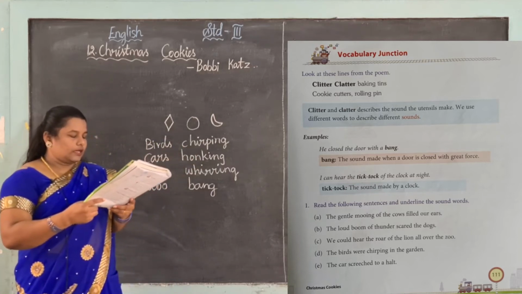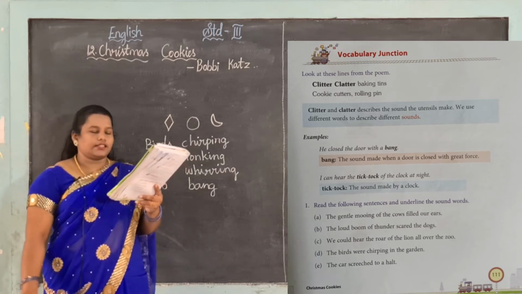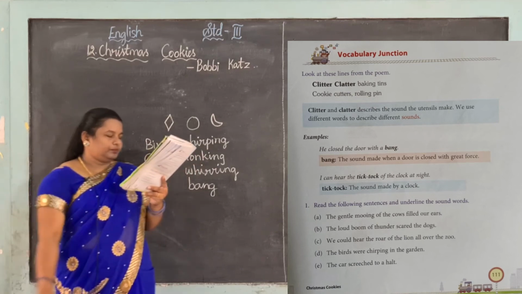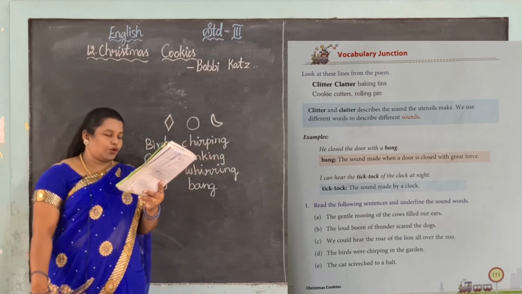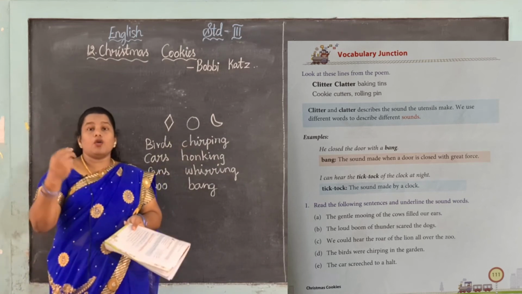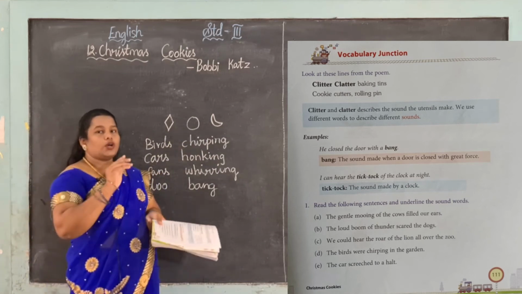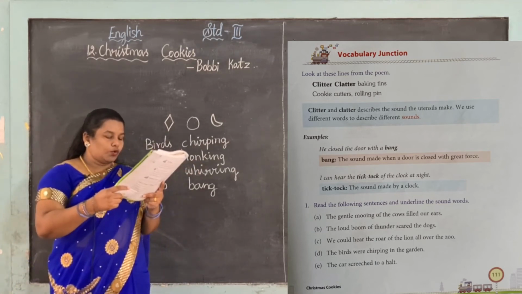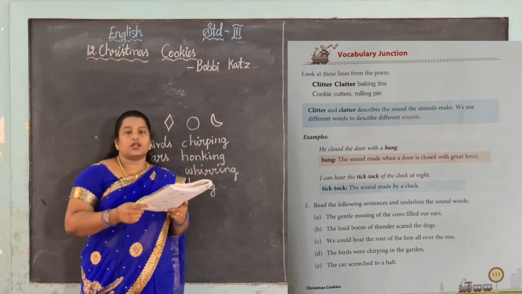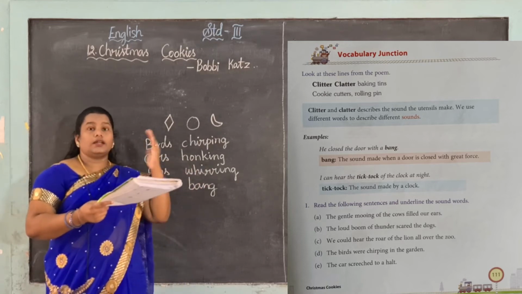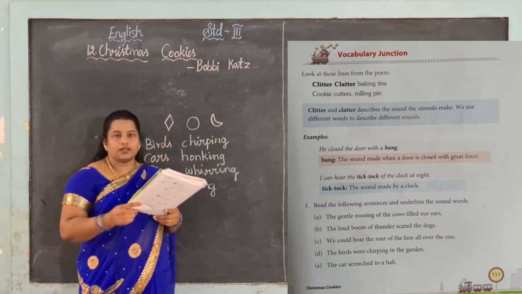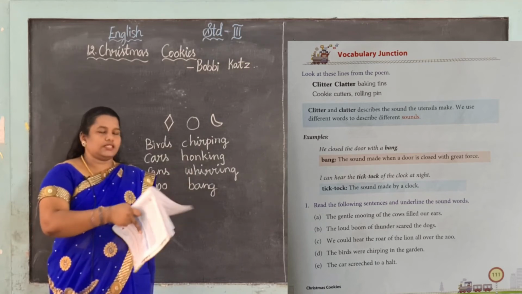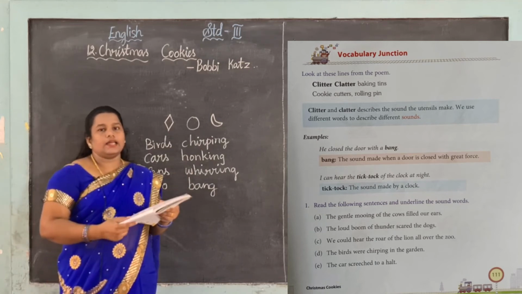Now read the following sentences and underline the sound words. What is the sound word you want to underline? First one: the gentle mooing of cows. When the cow makes a sound, it is mooing, right? So you underline the word mooing. Next one: the loud boom of thunder scared the dogs. What is the thunder sound? It is boom, right? So you underline the word boom. The next three are your homework. It is very easy. You just underline the sound.